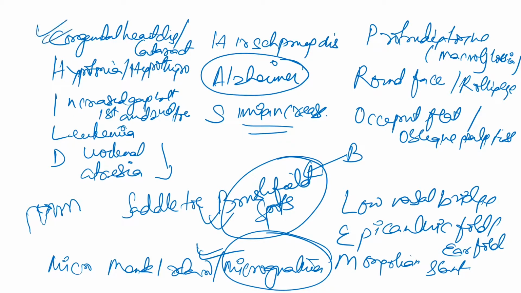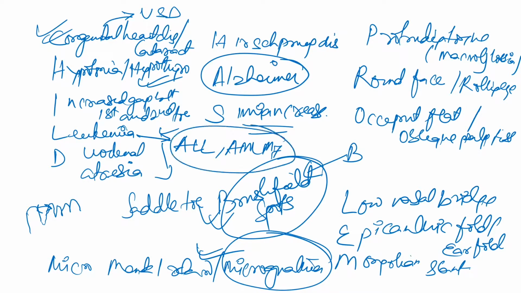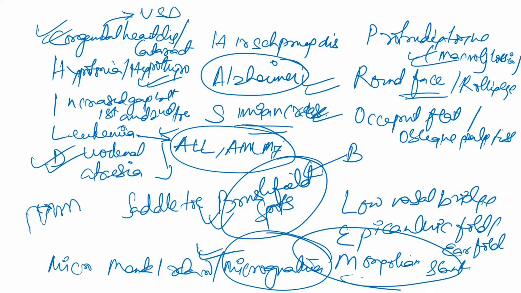Congenital heart disease. Which type of congenital heart disease? Ventricular septal defects. Then hypothyroidism, saddle toe, leukemia. Which type of leukemia? ALL. Okay, and if AML occurs then AML M7, but most common is ALL. You have to remember duodenal atresia, Alzheimer's, simian crease, then macroglossia, it comes in oral pathology, round face, then low nasal bridge, epicanthic fold and Mongolian slant.